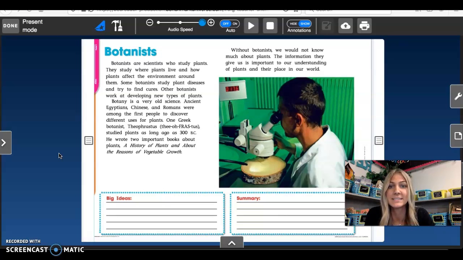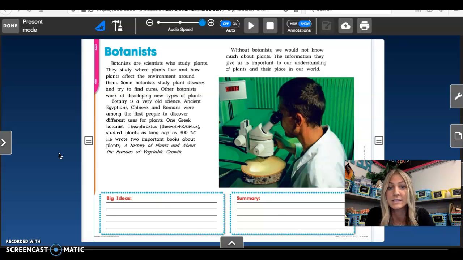Botanists are scientists who study plants. They study where plants live and how plants affect the environment around them. Some botanists study plant diseases and try to find cures. Other botanists work at developing new types of plants. Botany is a very old science. Ancient Egyptians, Chinese, and Romans were among the first people to discover different uses for plants.